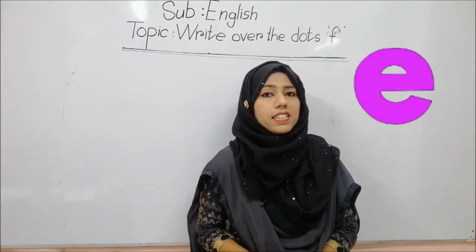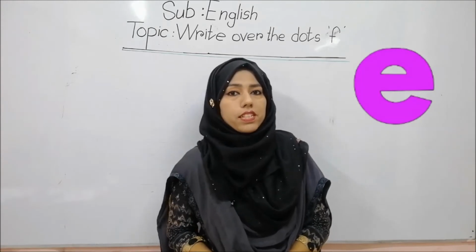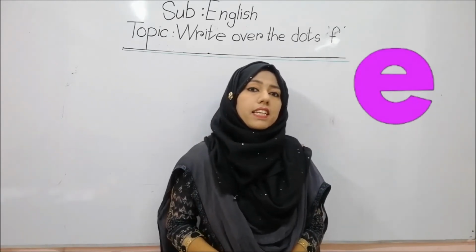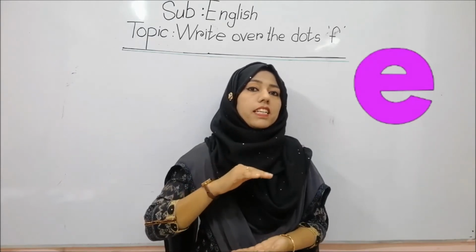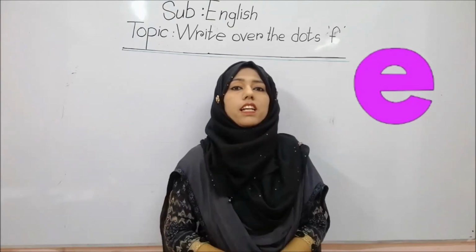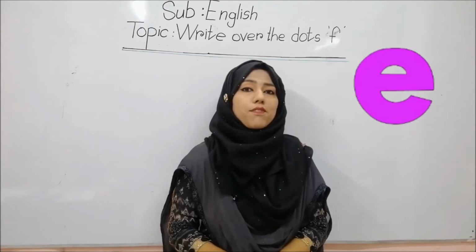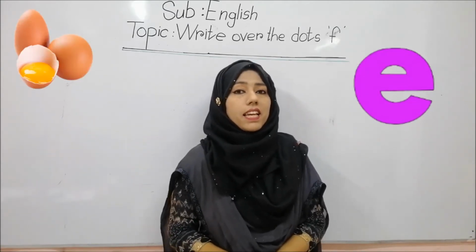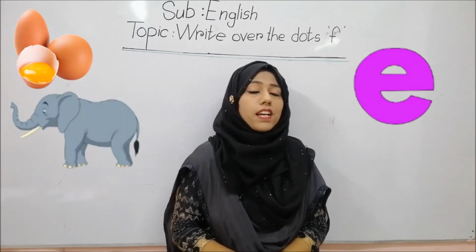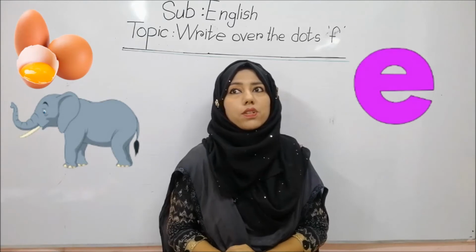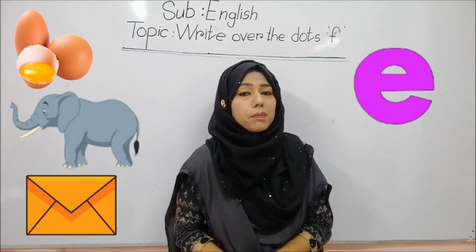In our previous class, we learned the letter E. E phonic sound is A. E is a short letter. Then E for, can you say E for? E for egg. Egg. E for elephant. Elephant. Like this way, E for envelope.